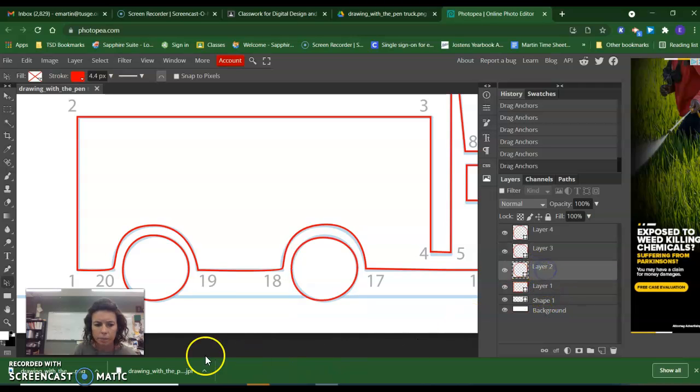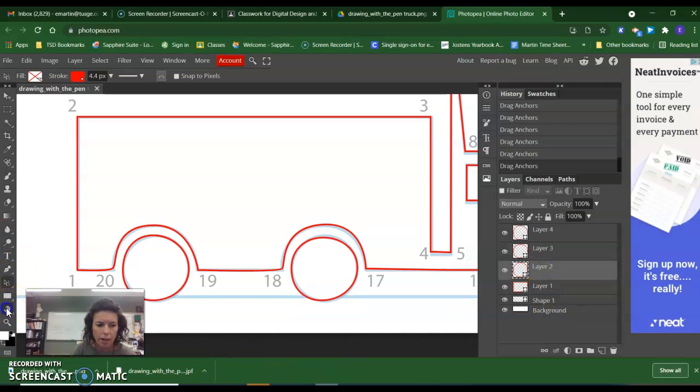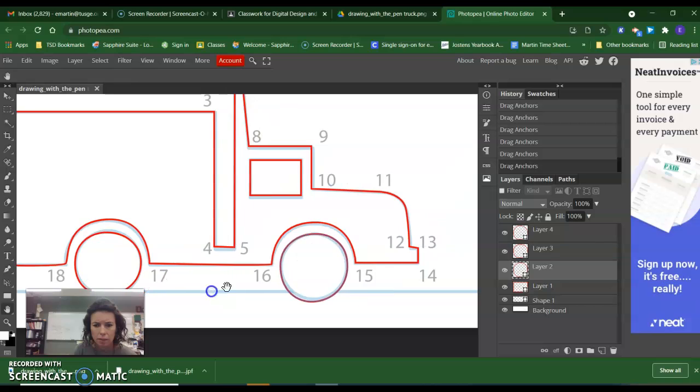Looks closer. Check my last tire out. And I believe that looks better.